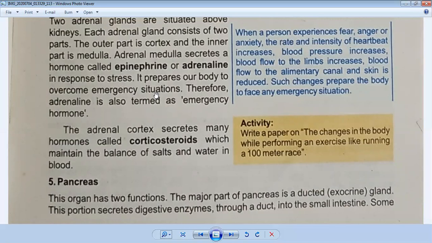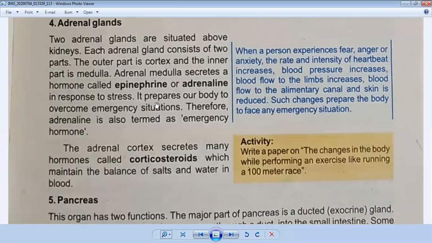So what is the important function of cortex? I have told you adrenal gland consists of two parts. First is called cortex and second is called medulla. Medulla produces a hormone called epinephrine or adrenaline, which prepares our body in the condition of stress. And the function of cortex is to maintain the salts and water inside our body. So they both are very important and play a very important role in the body of a person.